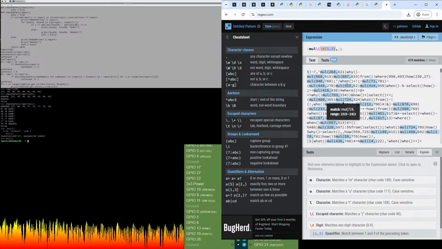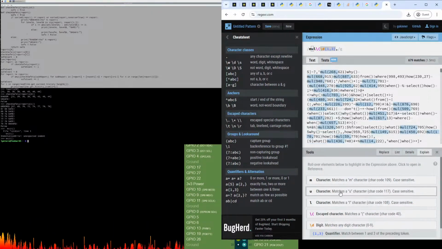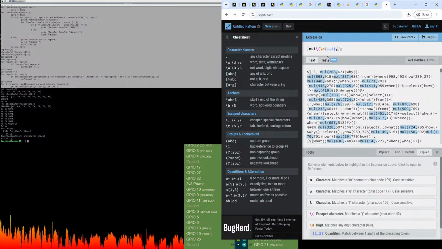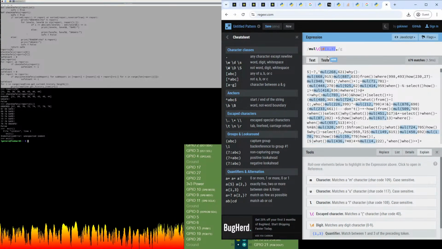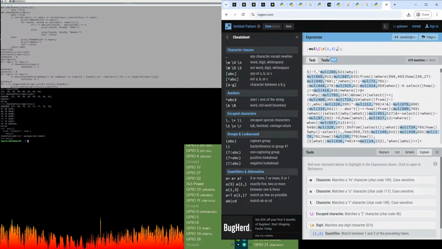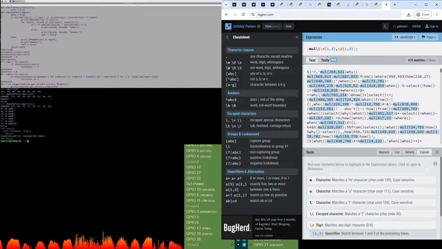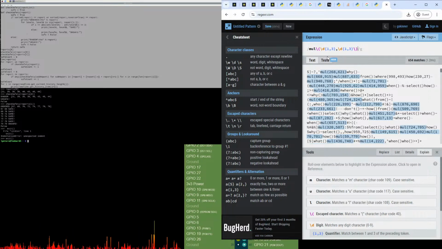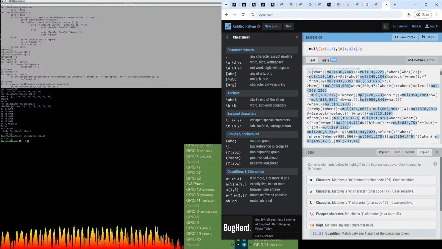But then also, as you're typing this stuff in, it also tells you down here what you're using. So let's finish this. For this part, we can just copy this because we want another set of 1 to 3 digits. And then a literal closing parenthesis. And there we go. That looks like that is working just fine.